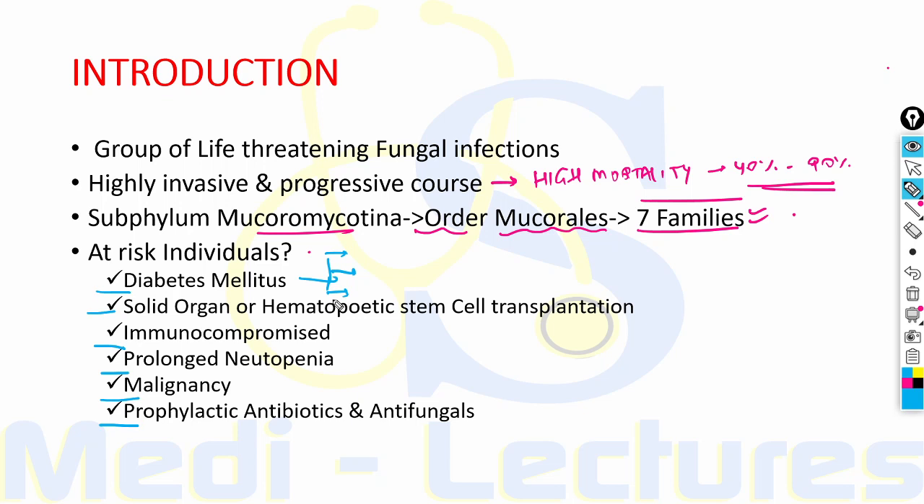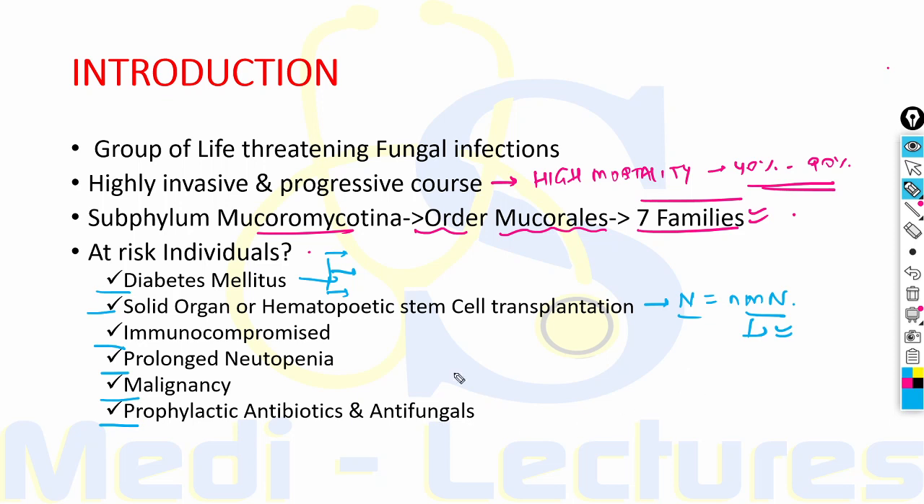Now, when we consider hematopoietic stem cell transplantation individuals, mucormycosis can be seen in these individuals both in neutropenic or non-neutropenic cases, which is equally in both types of individuals. What is the etiology in non-neutropenic patients? Because these non-neutropenic patients are on steroids to avoid graft versus host disease. So these steroids will lead to an immunocompromised state leading to mucormycosis.